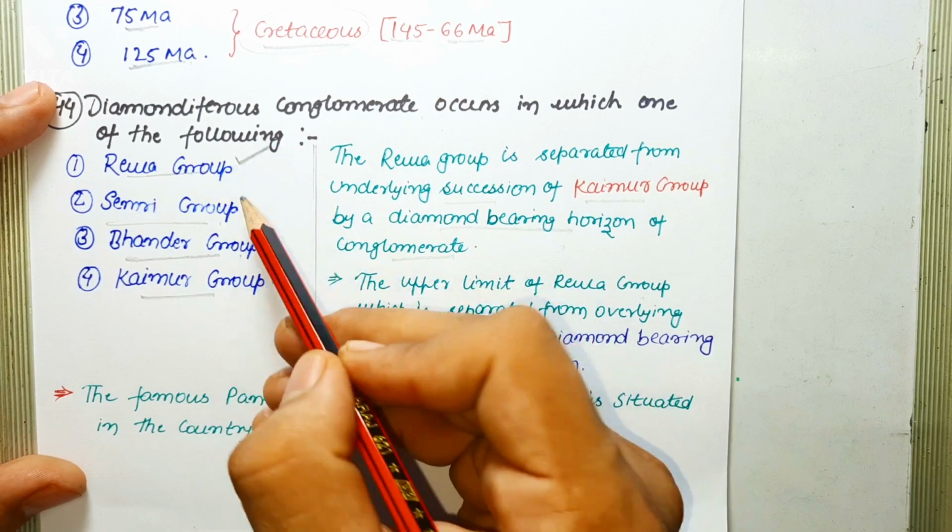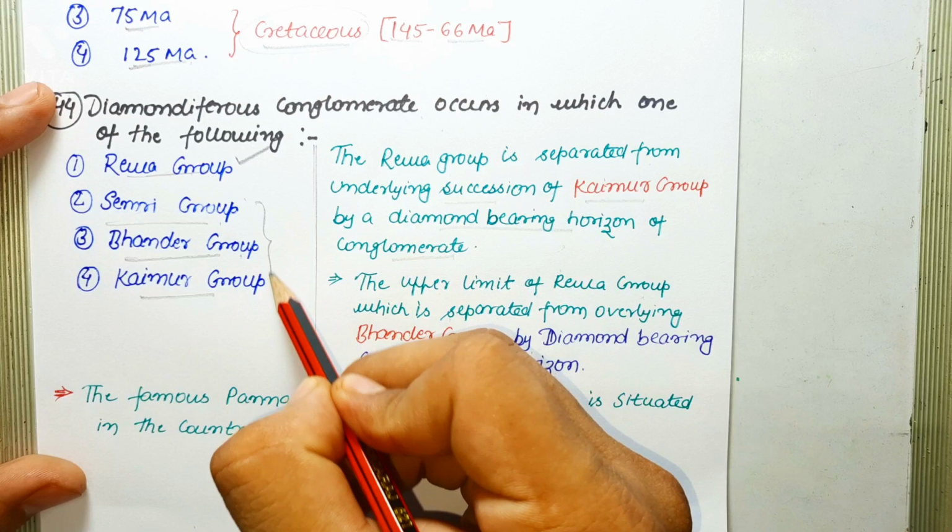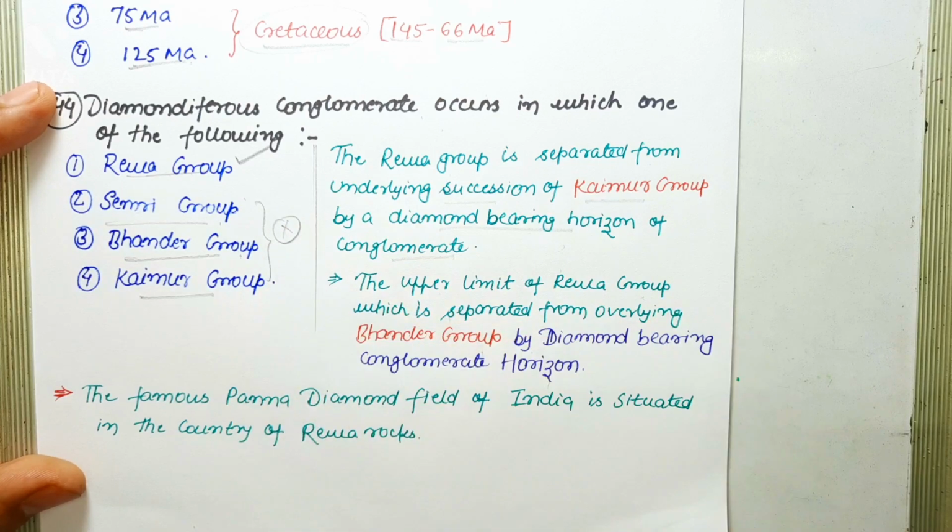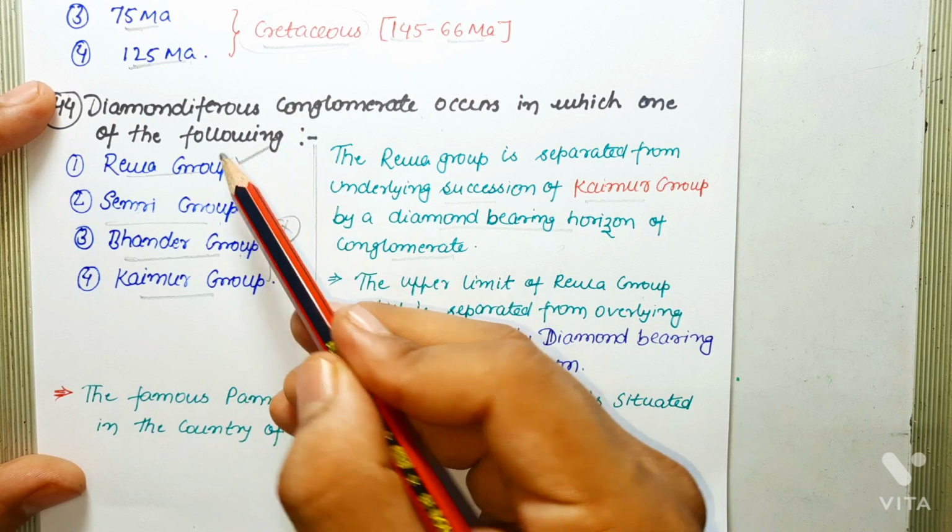Semri group, Bhander group, and Kaimur group, these all are devoid of diamondiferous conglomerate. And one more thing, the famous Panna diamond field of India is situated in the country of Rewa rocks. So yeah, the correct answer is Rewa group as far as the question is concerned.